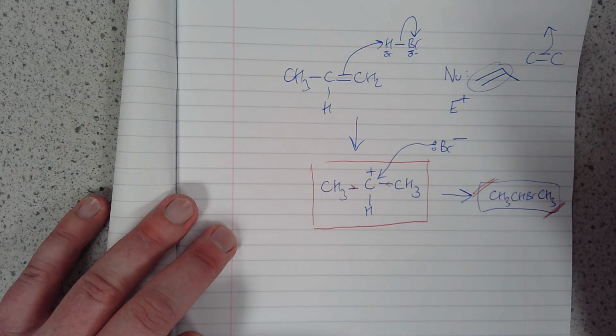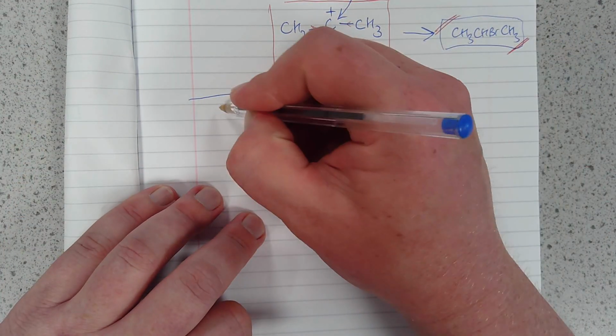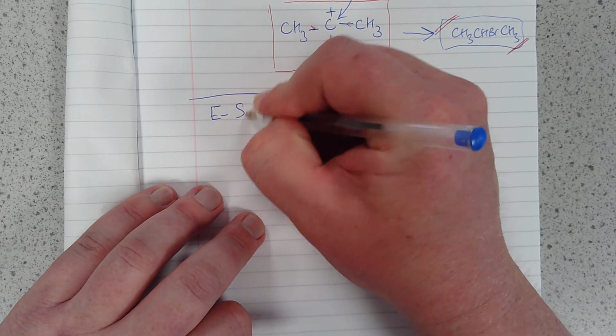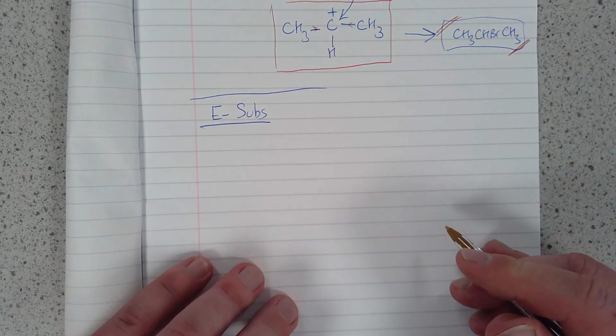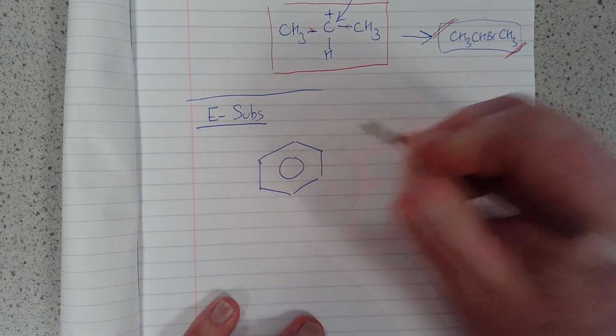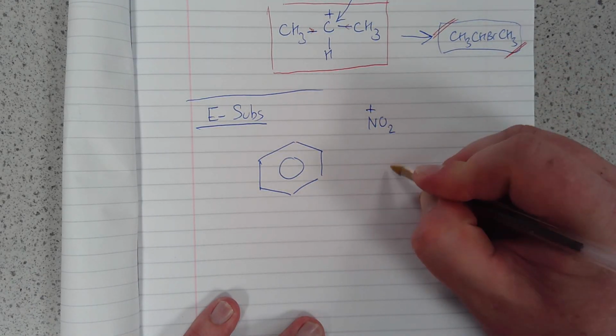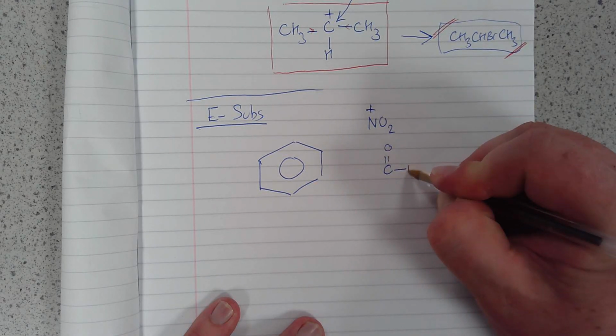Every mechanism, whatever its name starts with, involves a nucleophile bonding to an electrophile. It's just that for some reason, some are called electrophilic this and others are called nucleophilic that. Anyway, it's not very closely related, but now we've got electrophilic substitution as well. This is the benzene reaction. So there are two electrophiles that we need to know about, aren't there? There's the nitro group, and then there's the acylium ion.